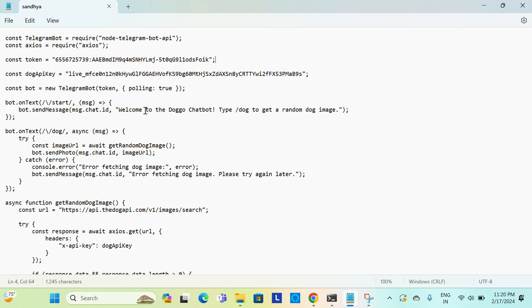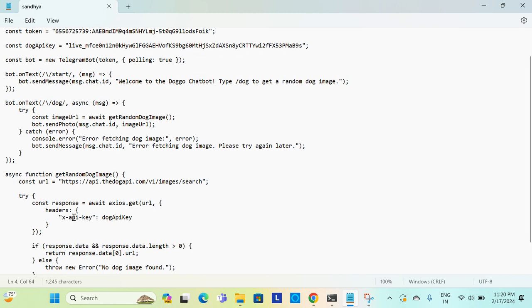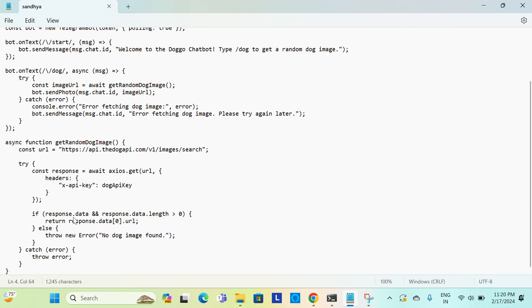After that, when we give the command /dog, it generates the random picture of the dog. If there is any error, then it says error fetching dog image, please try again later. Here, this is the async function to get the random image of the dog.